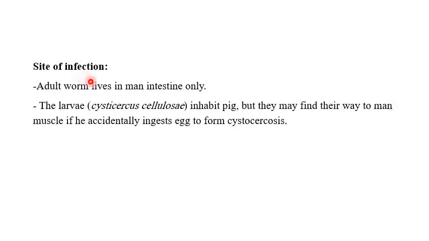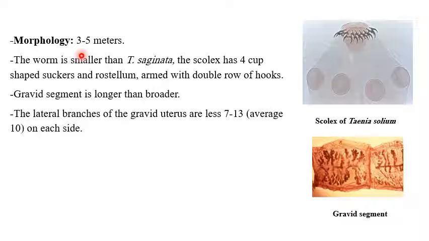Site of infection: the adult worm lives in man's intestine only. The larvae, Cysticercus cellulosae, inhabit the pig, but they may find their way to man's muscle if he accidentally ingests eggs, to form cysticercosis. Morphology: the adult worm is 3 to 5 meters. The worm is smaller than Taenia saginata.